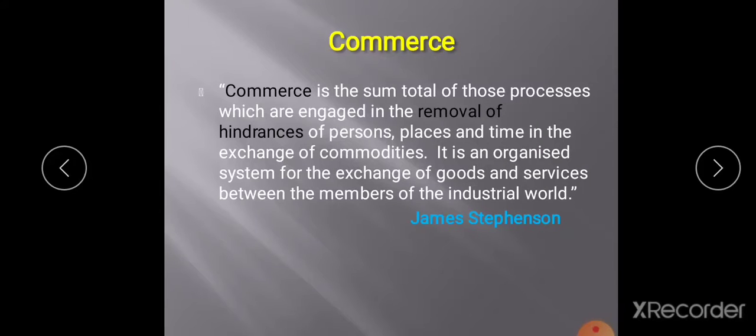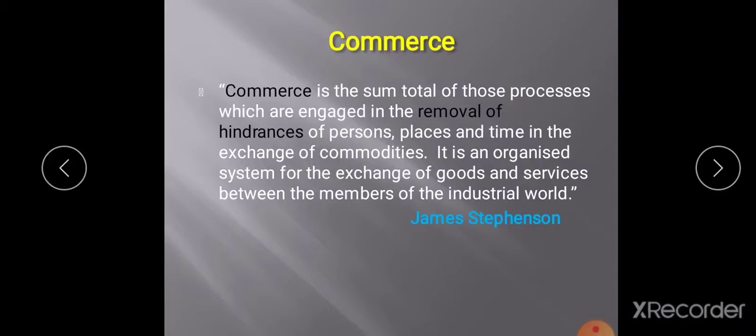Commerce comprises buying and selling of goods and services and the operations which facilitate such buying and selling. So all the processes which start from the producers until it reaches the consumers are known as commerce. What is the main aim of commerce? It is to ensure the supply of goods at the right time, at the right place and in the proper quantity. That is the main purpose of commerce.